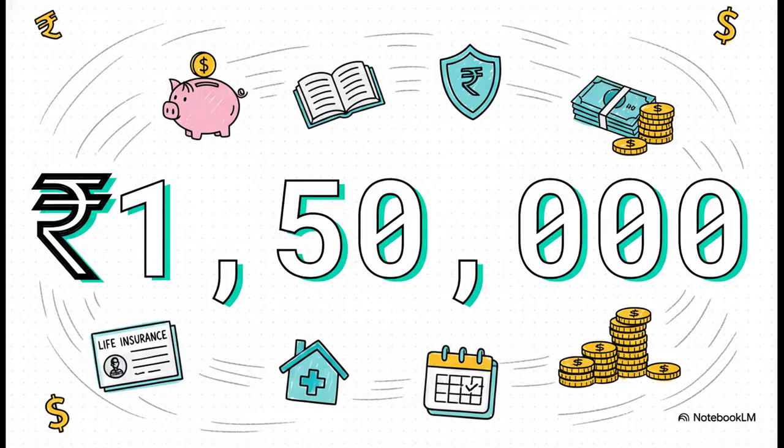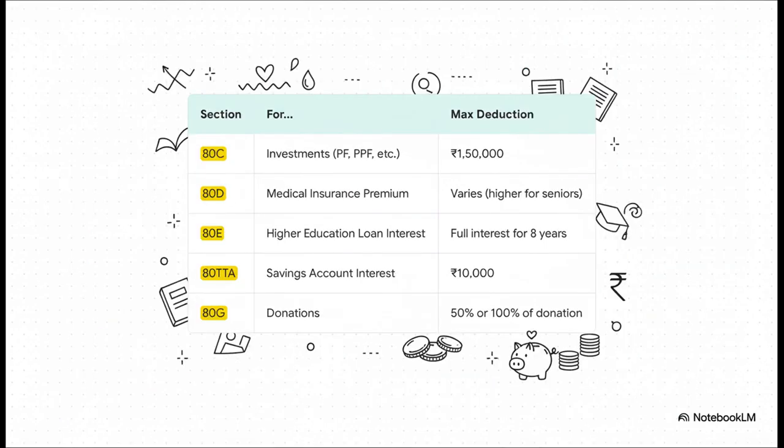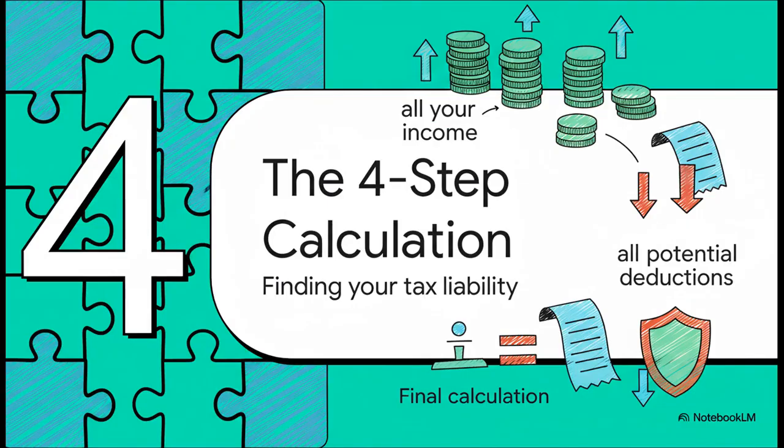And if we're talking deductions, this number is probably the most famous one in all of Indian tax law. Section 80C. This one section alone lets you chop off up to 1 lakh 50,000 rupees from your taxable income just for doing things you might already be doing, like contributing to your PF or paying for life insurance. And 80C is just the start. It's like the anchor of your toolkit. You've also got 80D for your medical insurance premiums, 80E if you're paying off an education loan, and even 80TTA, which lets you deduct up to 10,000 rupees of the interest you earned from your savings account. Pretty cool, huh?